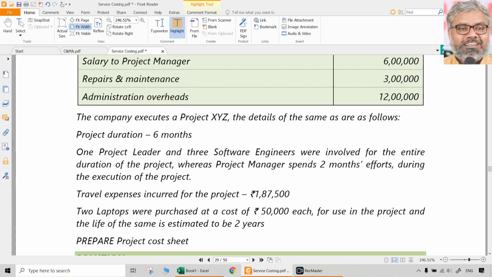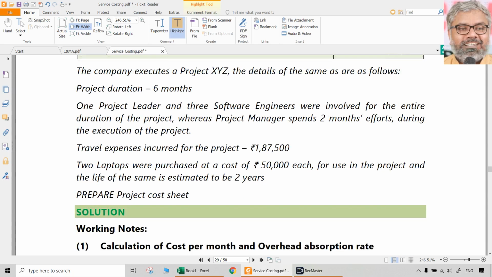Project duration is 6 months. 1 project leader and 3 software engineers were involved for the entire duration of the project, whereas the project manager spends 2 months efforts during the execution of the project. Travel expenses incurred for the project are 187,500. 2 laptops were purchased at a cost of 50,000 each for use in the project, and the life of the same is estimated to be 2 years.